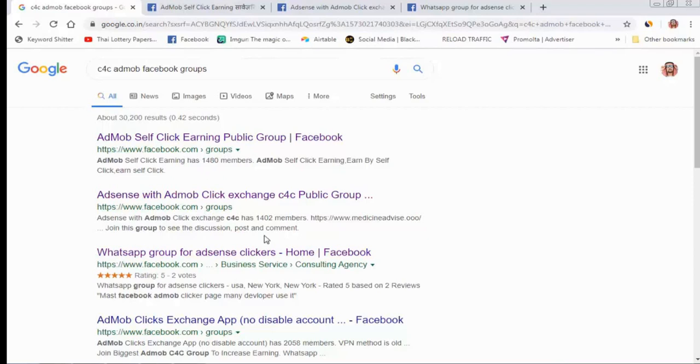Pico and Rapid workers do not provide me high CPC, $1, $2, $5 CPC. They cannot provide it because they are not professional. They are normal workers who can click on your ad, but they don't know which ad gives you high CPC.